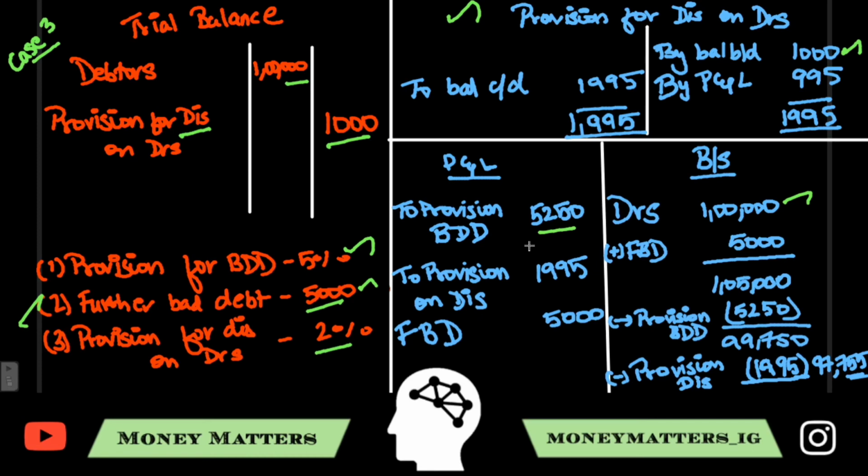Now, after minusing the provision for bad and doubtful debts, the amount 99,750, for this amount, you'll have to prepare 2% discount on debtors. So 2% of this will give you 1,995, and the debtors' remaining value in the year end is 97,755.